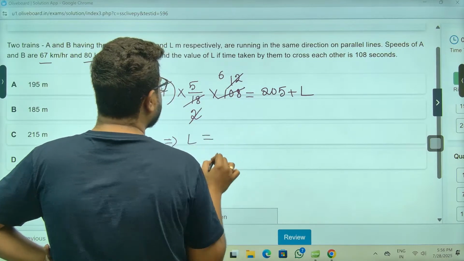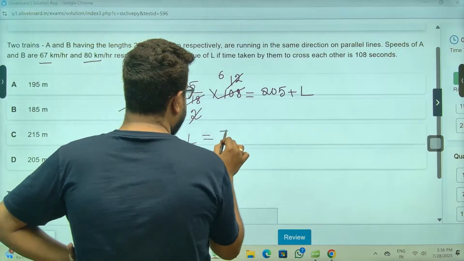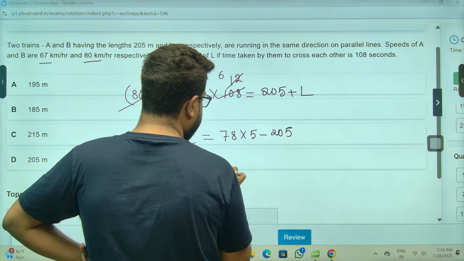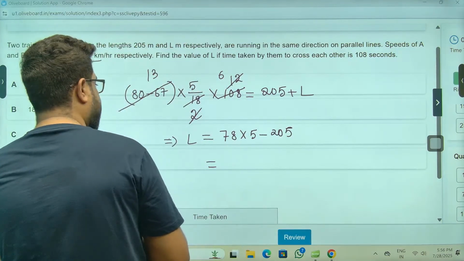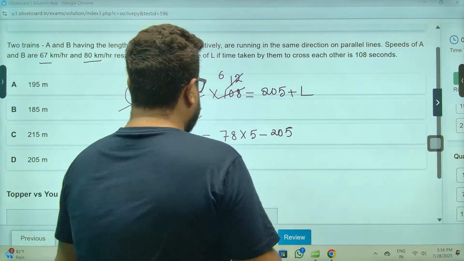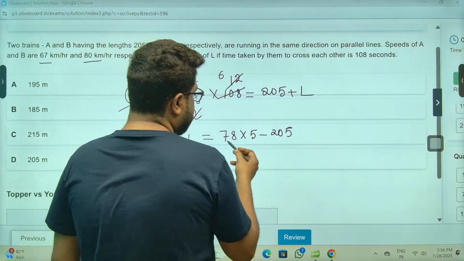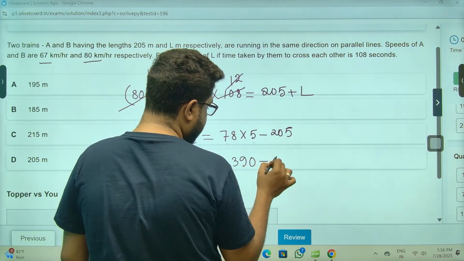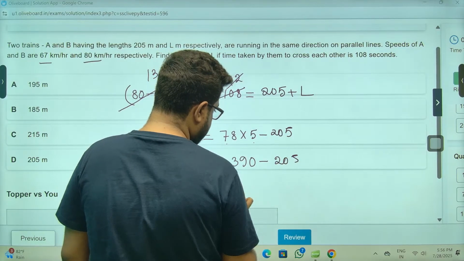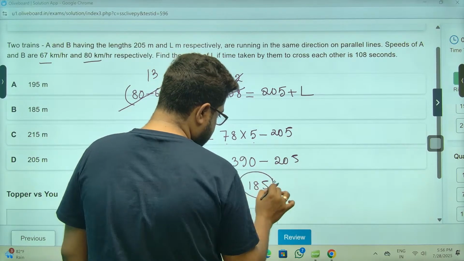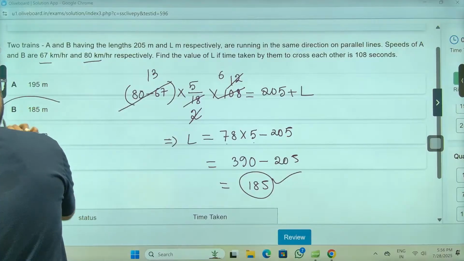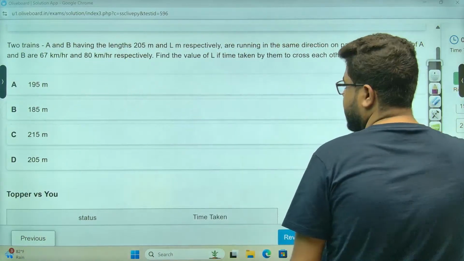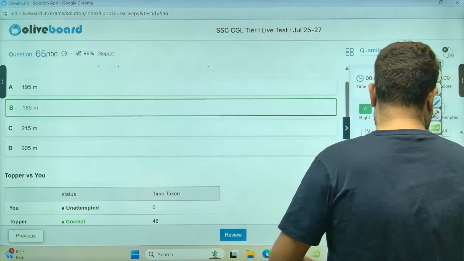L is going to be, how much is this? 400 minus 2 and 10, 390. 185. Option number B. Option number B. Clear? Moving on.